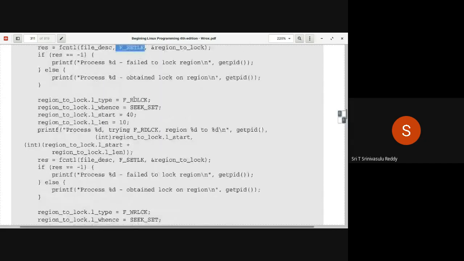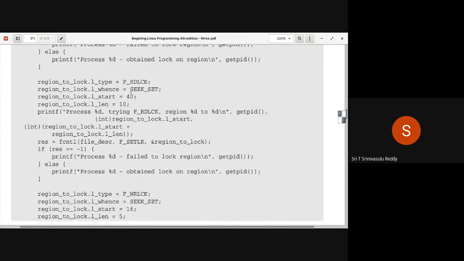Similarly, and then read lock, as you can see, on the area from 40 to 50. Because on 40 to 50 the other program has already applied the exclusive lock, this fellow will not be allowed. Even the shared lock is not possible. So you are even testing that particular scenario. 40 to 50, you are again doing F_SETLK. He will fail naturally.